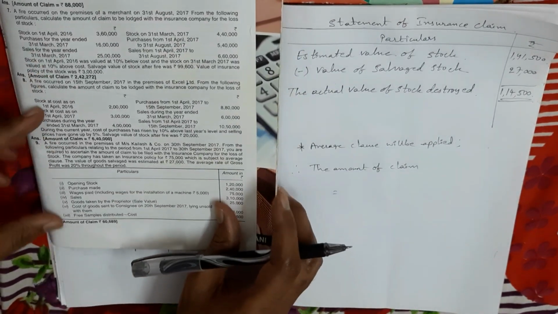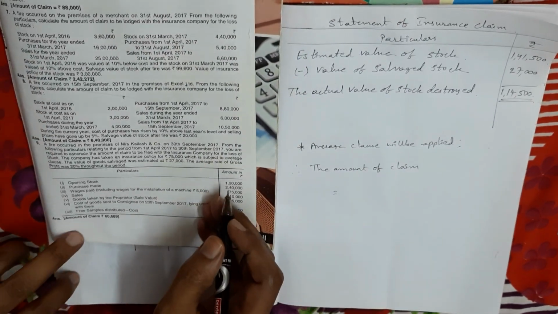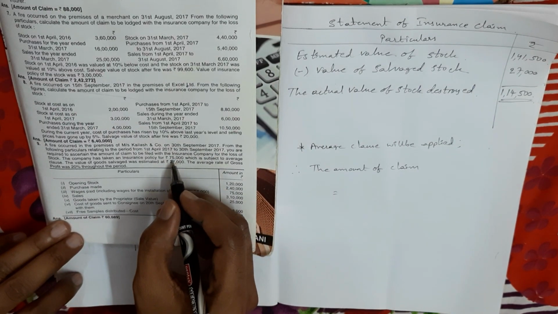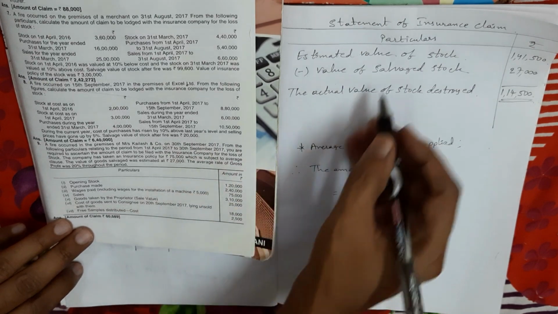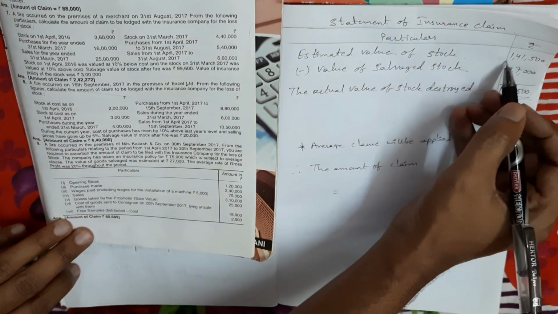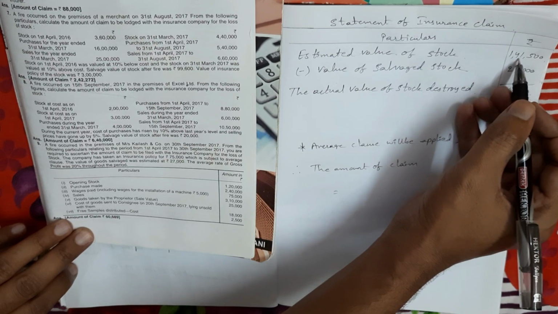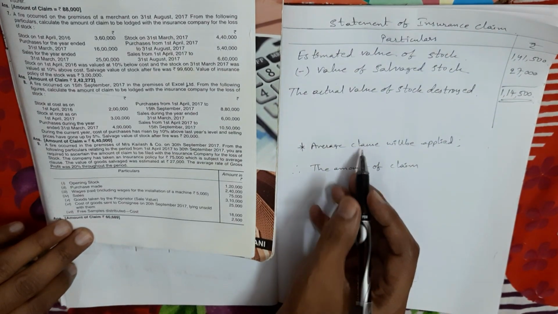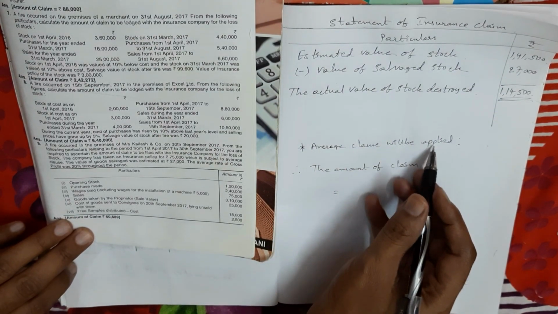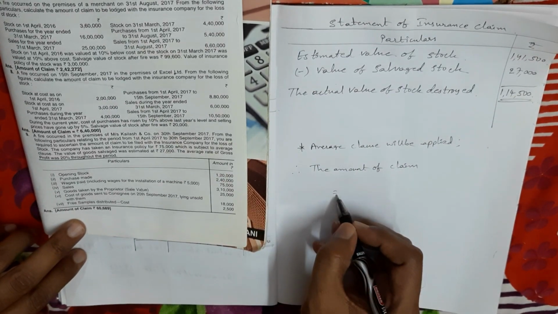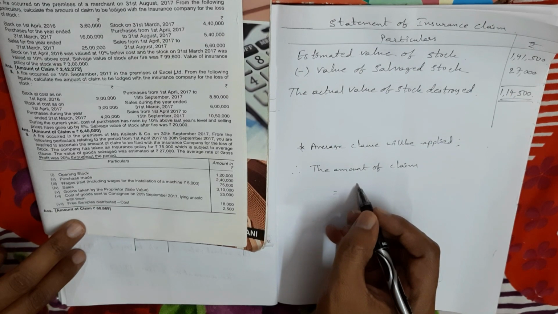What is the insurance claim amount given? See, total 75,000 is given. So we compare this 75,000 with the estimated value of stock amount. Here the estimated stock value is more. So when the estimated value of stock is more, we apply the average clause. So here the average clause will be applied. So the amount of claim is equal to, what is the principle for the average clause?